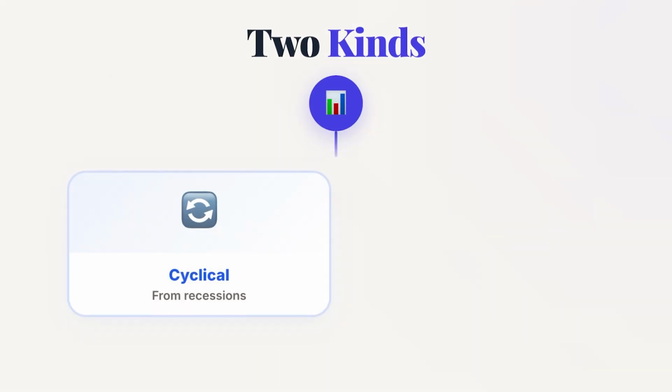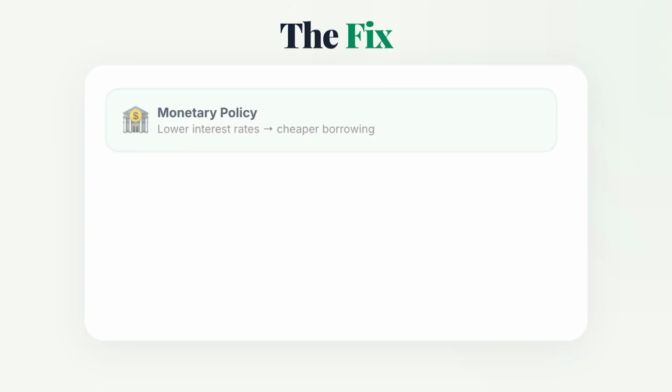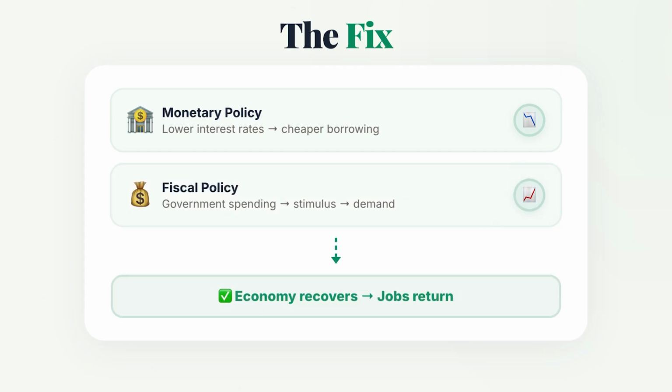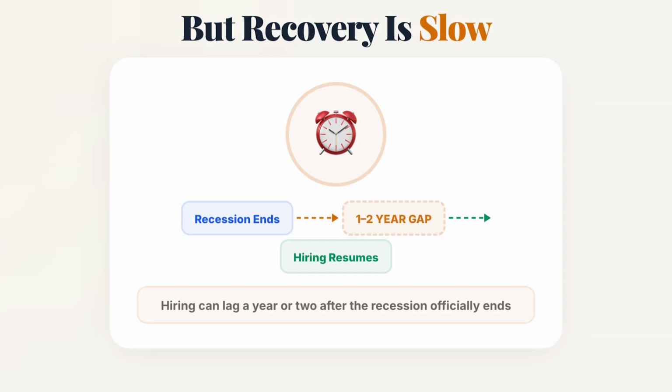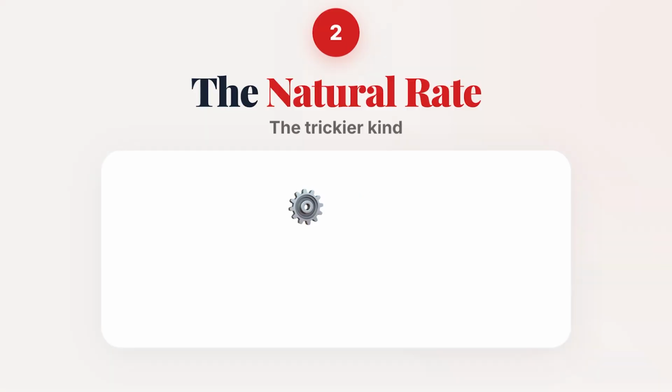Second, unemployment. Rich countries face two kinds. Cyclical unemployment comes from recessions, and the fix is expansionary monetary and fiscal policy. Though recovery is slow, hiring can lag a year or two after a recession officially ends. The natural rate is trickier.